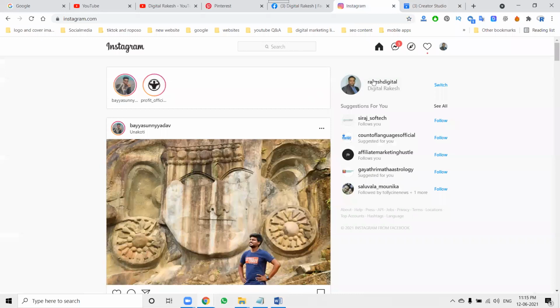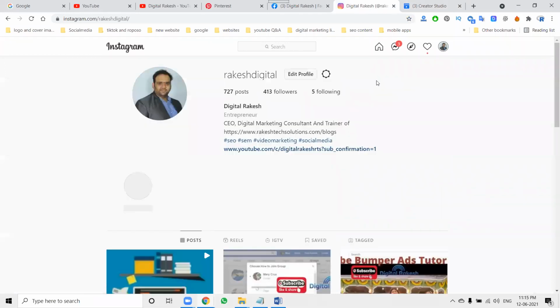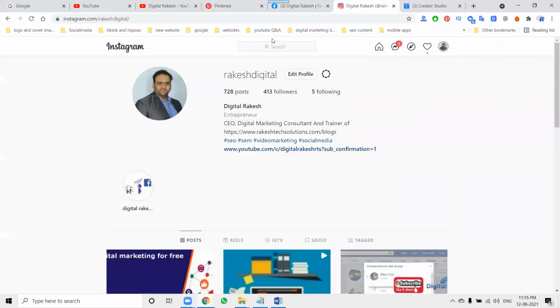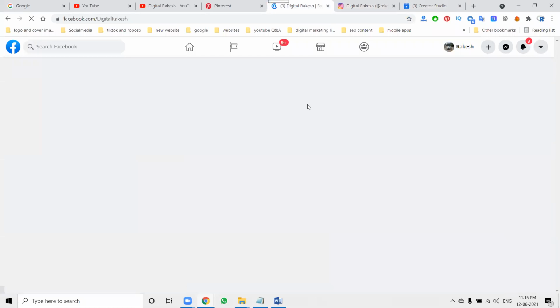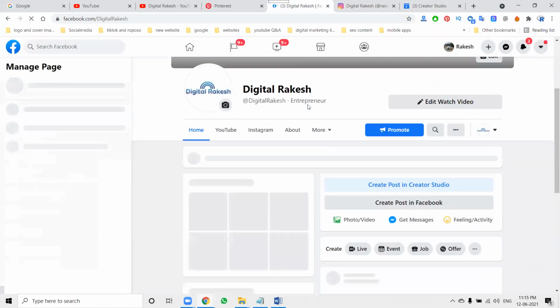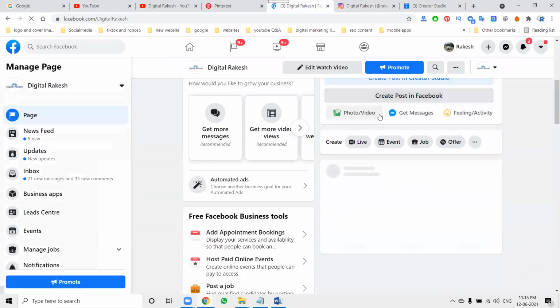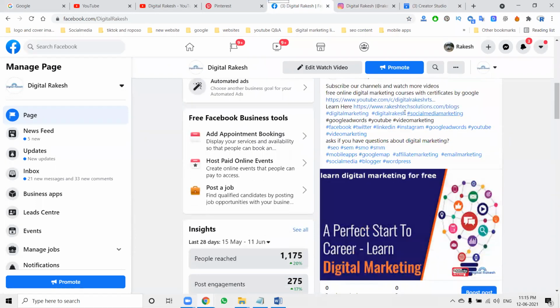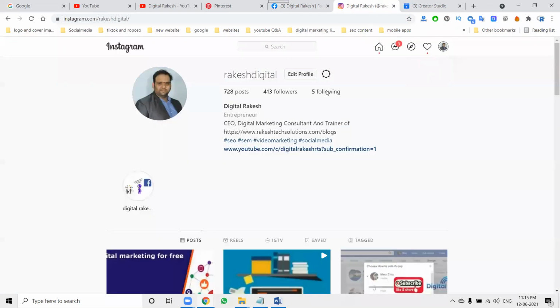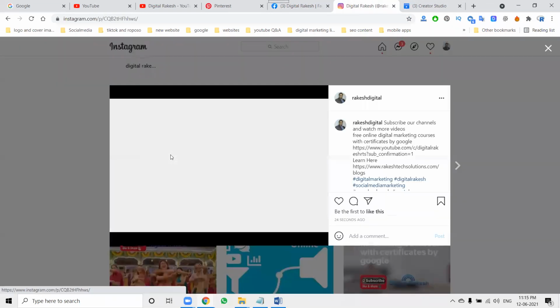Now finally, it is done. The post goes to your particular Instagram and your particular Facebook page at the same time. But here the link is working for the Facebook page. The link is not working for the Instagram option.